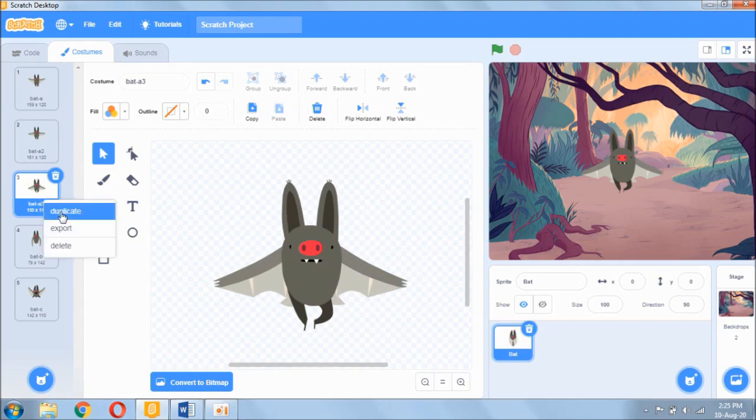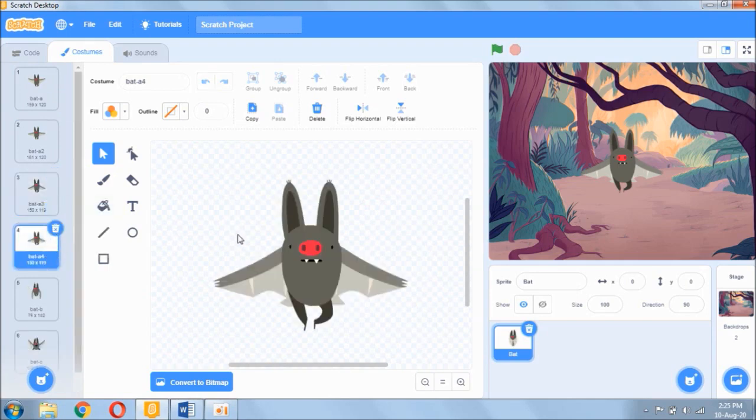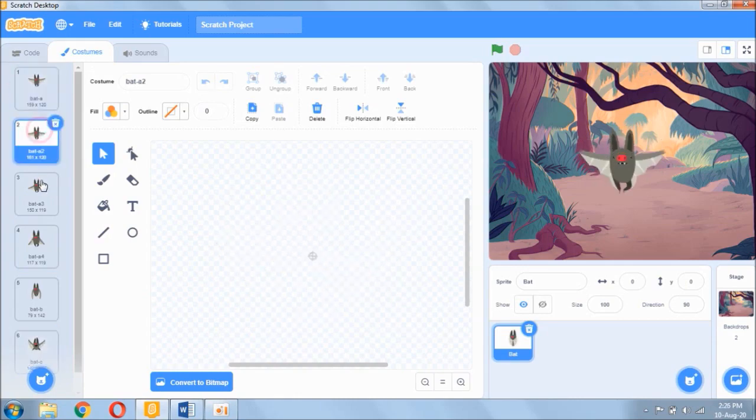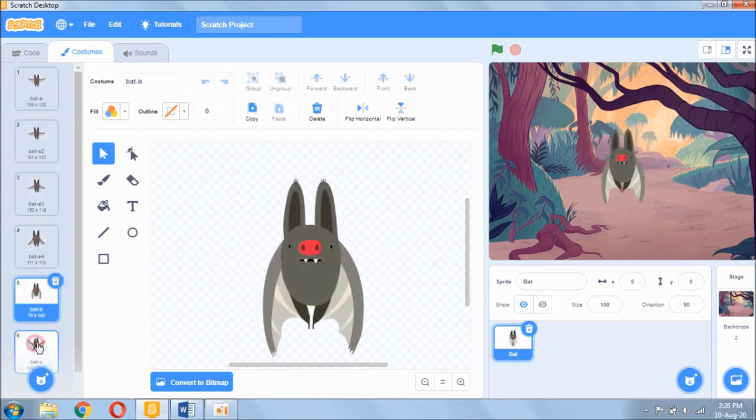I can duplicate this costume again and make the wings go down a little bit more. I want to have several scenes of the bat. So at the end of the day, what I'm going to do is combine all these scenes, all these costumes, to get a flying bat. So I'll move this left wing down a bit again. Do the same to the other one. Take it down. So you can see these are the various wing positions of the bat.